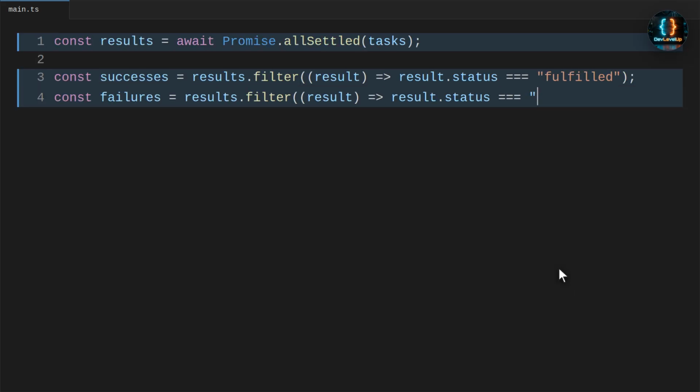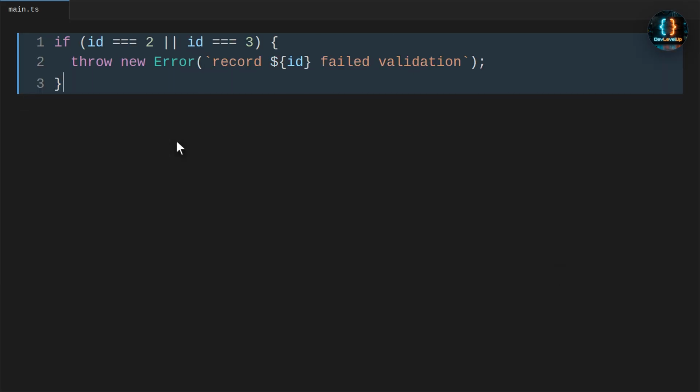The best practice is to choose the promise helper based on the business rule. Use Promise.all when one failure should stop the whole operation, and use Promise.allSettled when partial success must be visible. For practice, make record 3 fail too. Then update the final output so it prints a success count and a failure count before listing the messages.